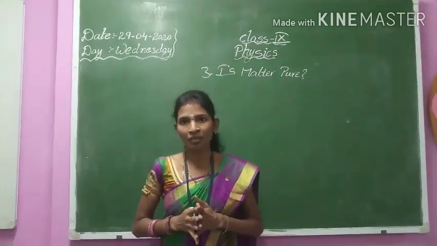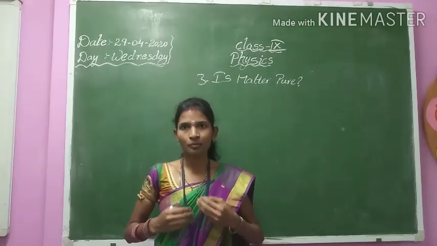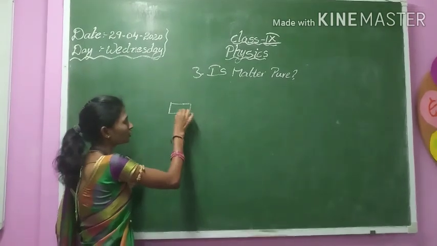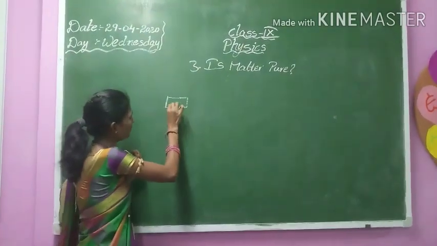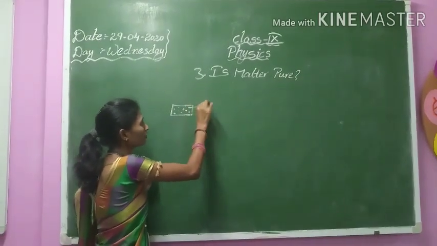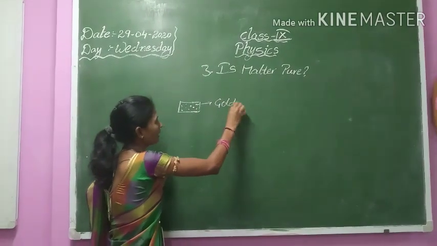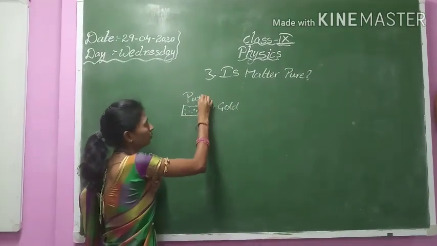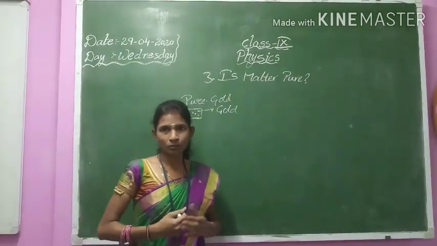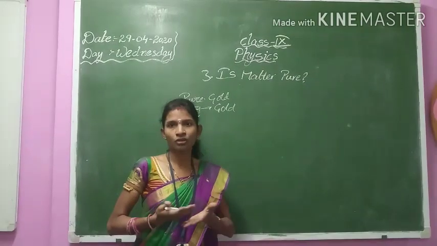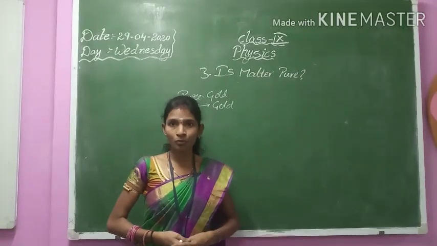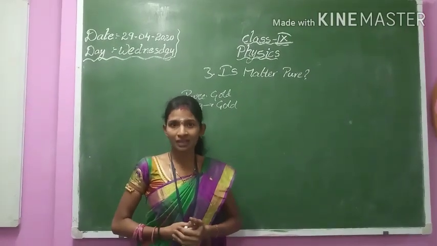If you take gold, we say pure gold. What does pure gold mean? When we take a small block or small cube of gold, each and every particle of the cube is composed of atoms of gold. Then we can take it as pure gold. Similarly, we say pure water. Whenever you go outside, you ask for Kinley or Bisleri water bottles. These are all what we consider pure water.